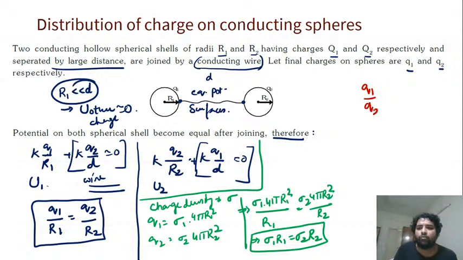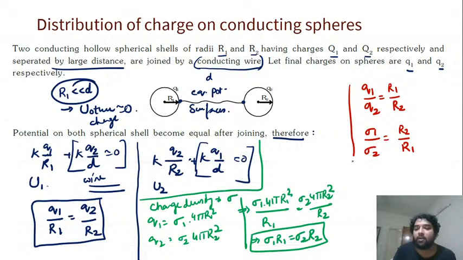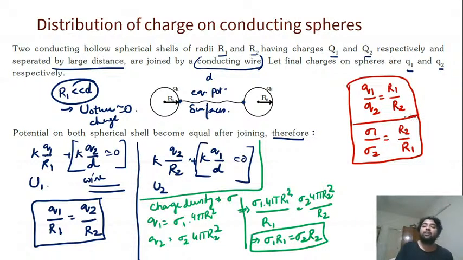Q1 by Q2 will be equal to R1 by R2. The ratio of charges will be this, and ratio of charge densities will be equal to ulta of this. So you can understand that charge densities will be inversely proportional to radius, but charges will be proportional to radius because the surface area is proportional to r square.